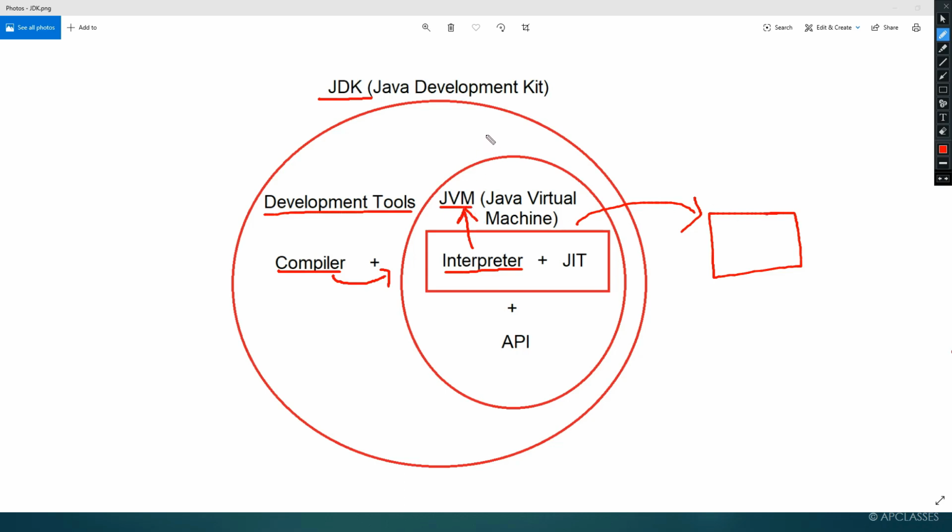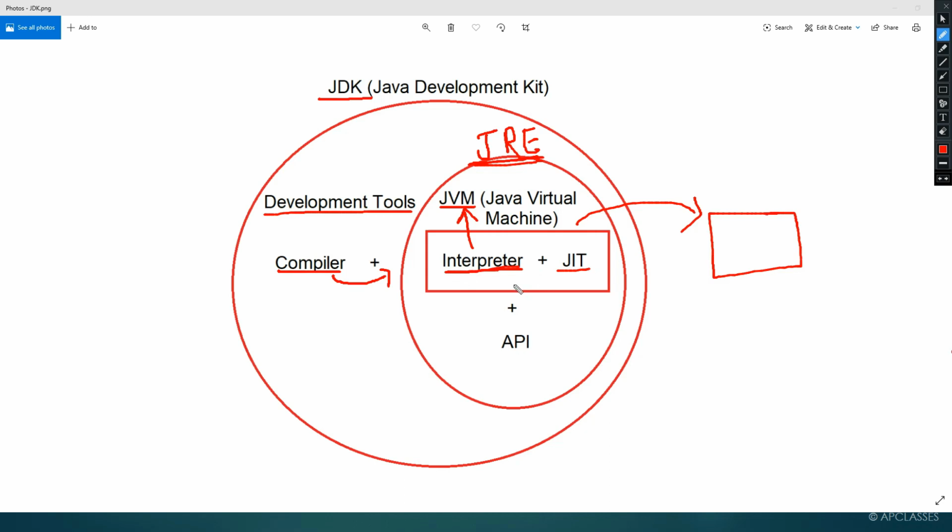And under which option does JVM come? JRE, Java Runtime Environment. Inside the Java Runtime Environment, or JRE, JVM comes. And inside JVM you will find the interpreter and the JIT compiler.